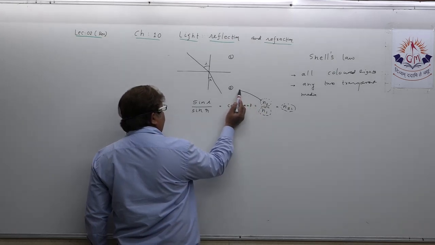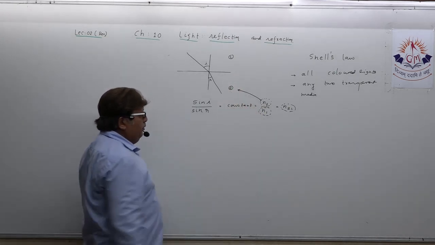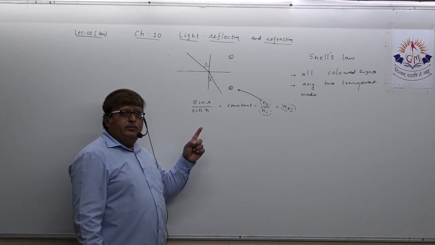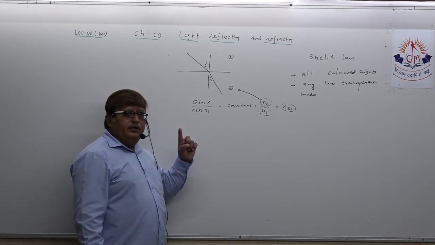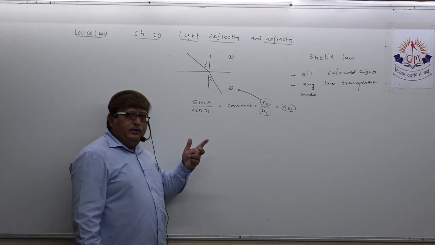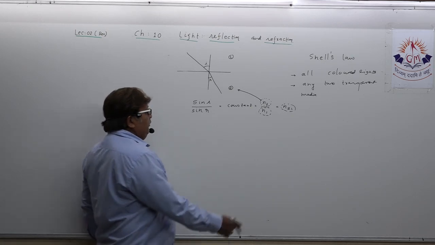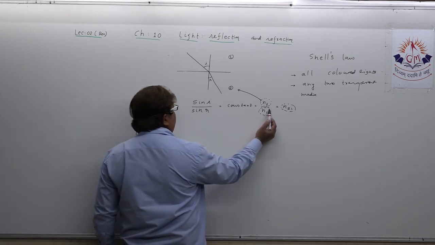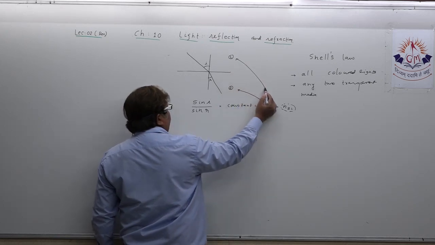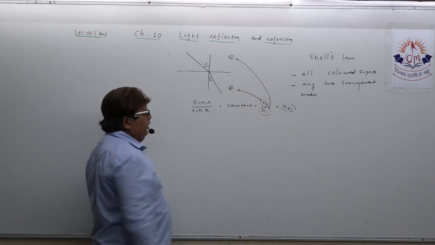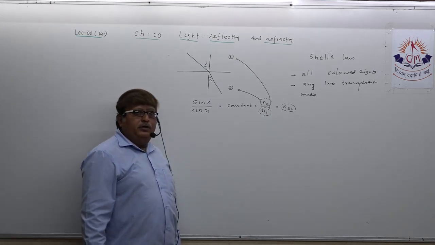Please mind this. n2 is the absolute refractive index of medium 2. Then again a question may arise in your mind. What is n1? So n1 is the absolute refractive index of medium 1.